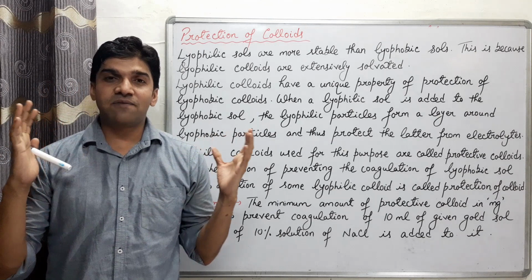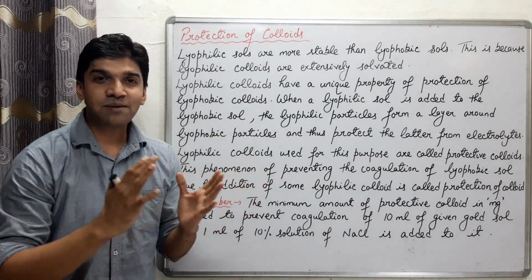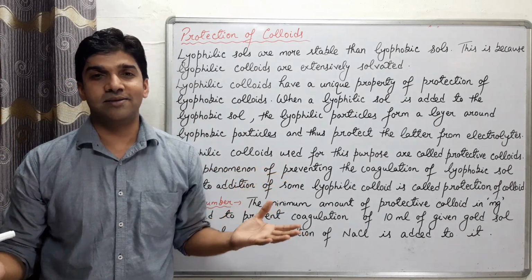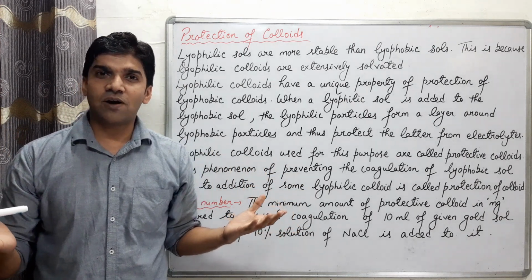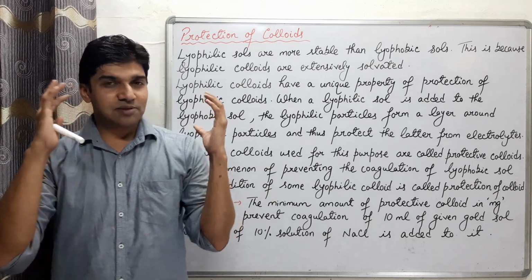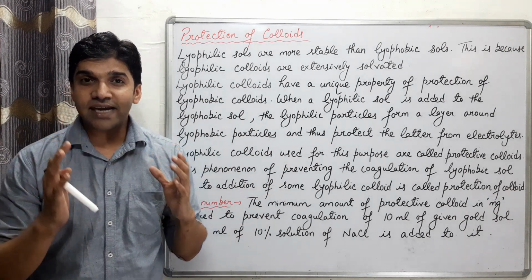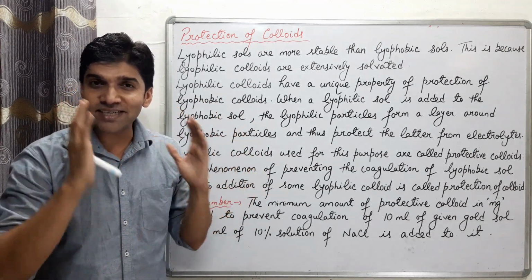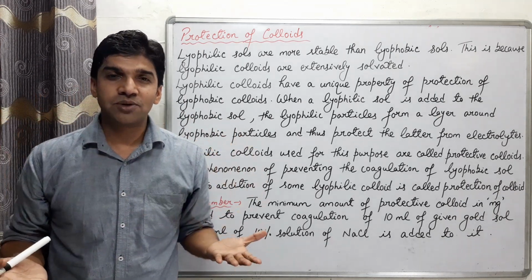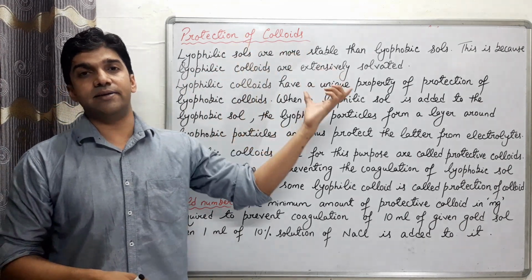Yes, now the protection of colloids. That means how can a lyophilic sol protect a lyophobic sol from being coagulated. उसको बोलते हैं हम protection of colloid. Let's see in detail. So we have two types of sols: lyophilic sol and lyophobic sols. And we know that the lyophilic sols are more stable than the lyophobic sols. Now why is it so? Because the lyophilic colloids are extensively solvated.